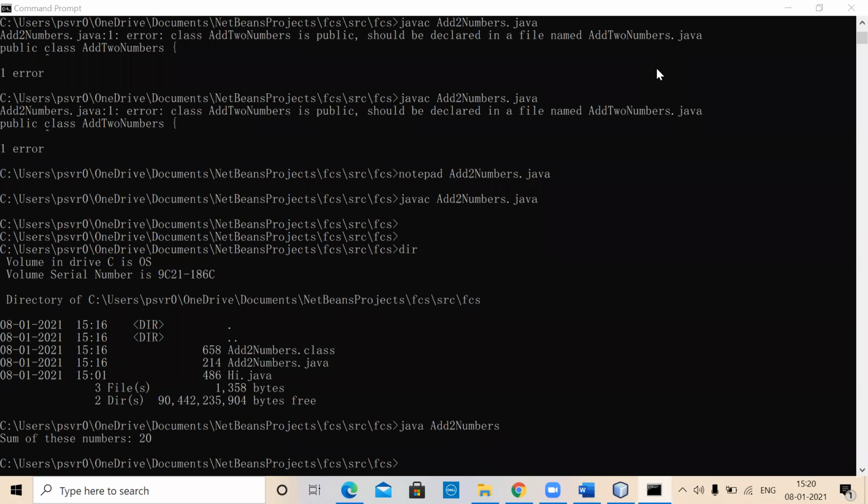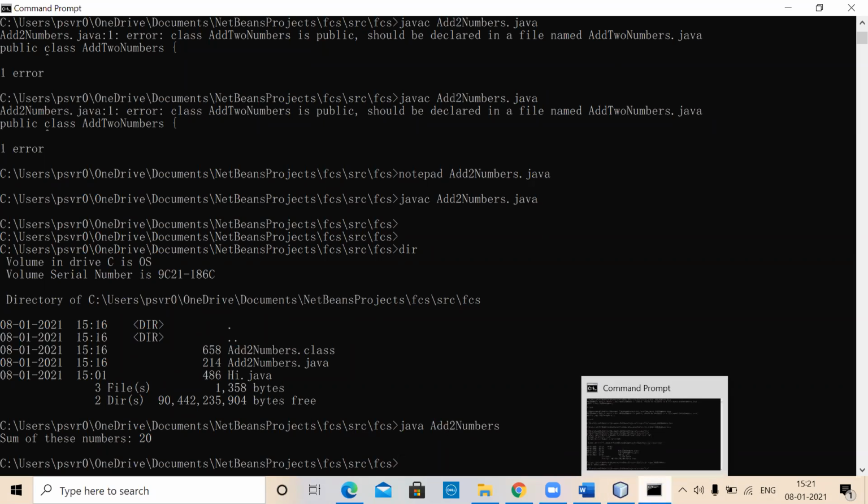So these are two different ways of writing programs. In the command line, you can do that, or you can use an IDE. Try both of them, and once you are comfortable, make use of the IDE, no issue. Even in the exams, you are free to use any of the IDEs, no problems. But also understand what is happening there as a part of these things.